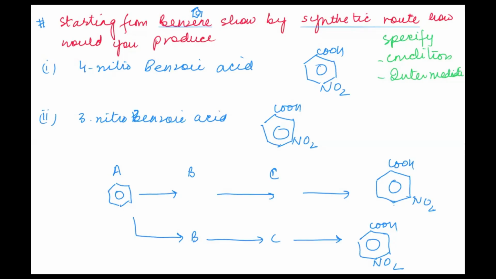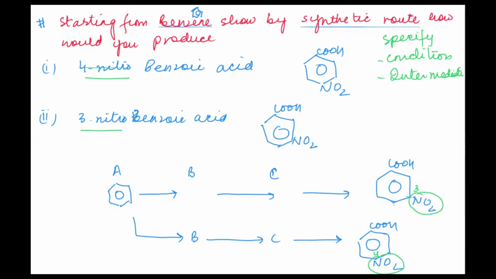In both processes, first and second, we can only see there is a shift of NO2. In this case, the NO2 is attached on the third carbon, and in this case, it's attached on the fourth carbon. So there's a slight shift of the NO2 group, and that is why we're calling it 4-nitro and 3-nitro. Now, the hint which I want to give you here is that we have done the electron donating group and electron withdrawing group, and depending on them, the next groups come onto different carbons. If they are electron donating, then they move on to the 2, 4, 6. If it is withdrawing, then the next group moves on to the third and fifth carbon.